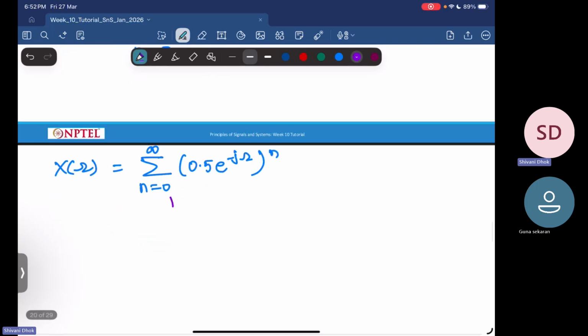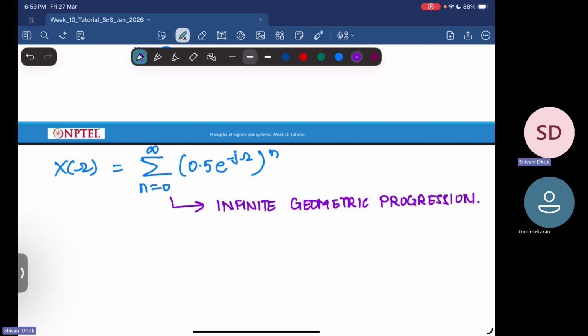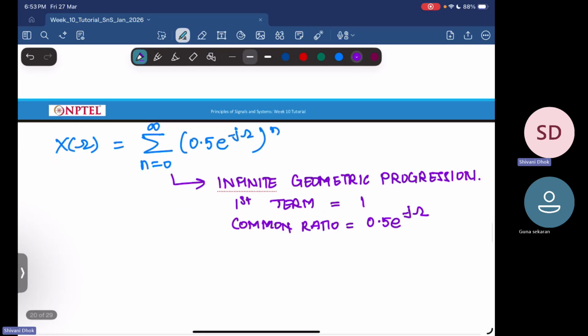Now this is an infinite geometric progression with first term as 1 and common ratio as 0.5 into e power minus j omega.